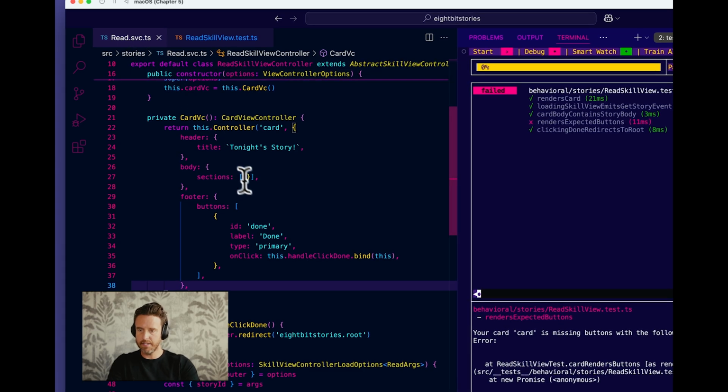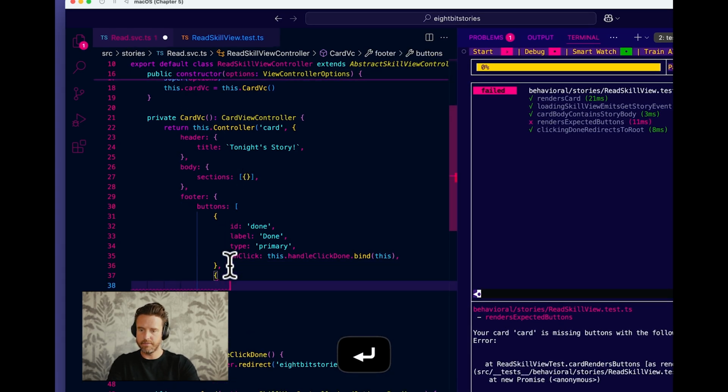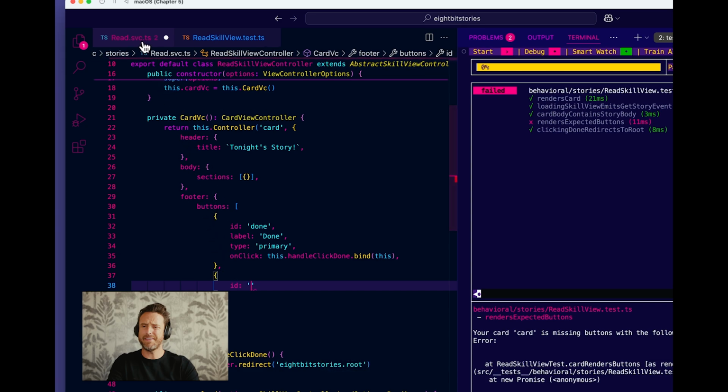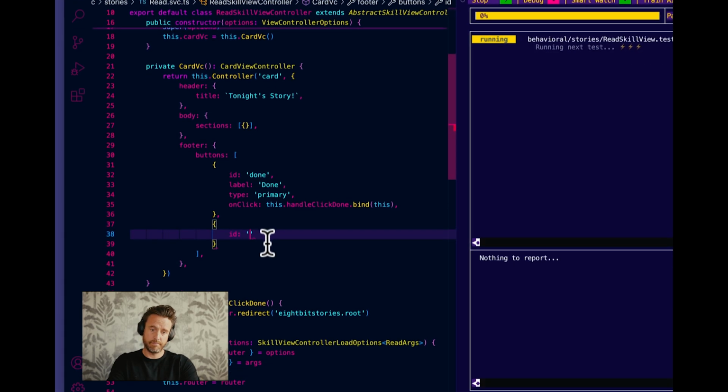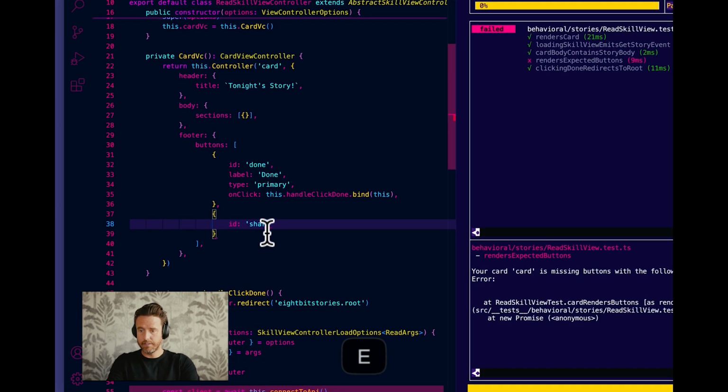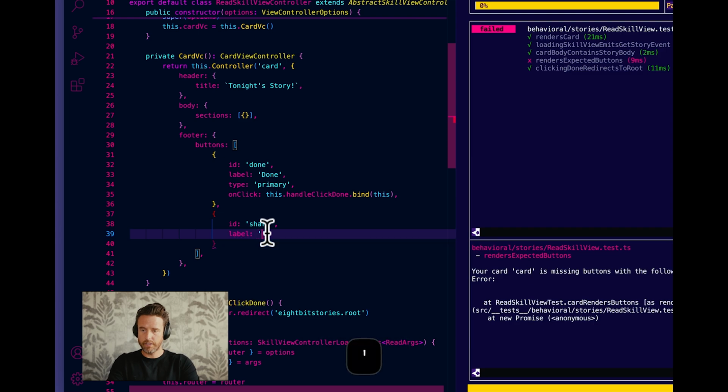Buttons, done. Let's add another one. ID, invite, or no, not invite, share. Why am I saying invite? Share button. It's a share button. Sorry, dudes. Okay, that should fail for the better reason. Okay, cool.